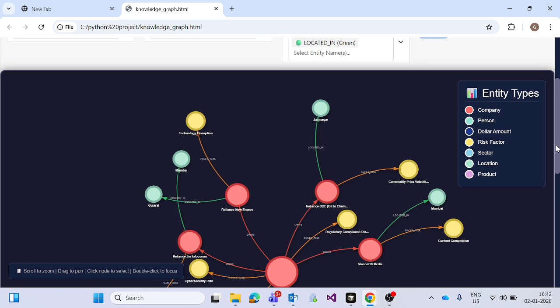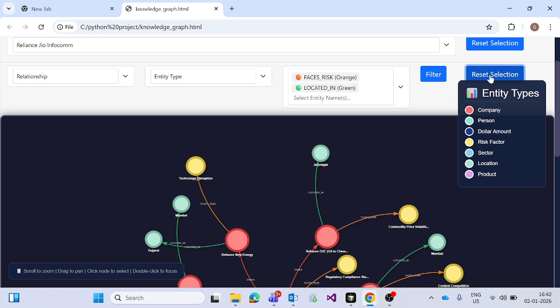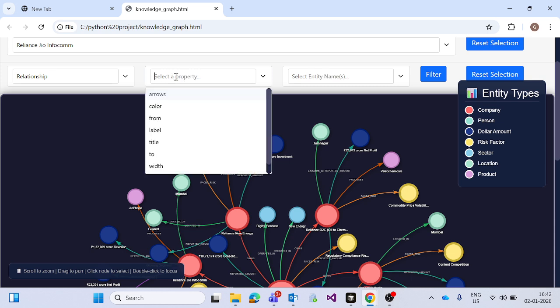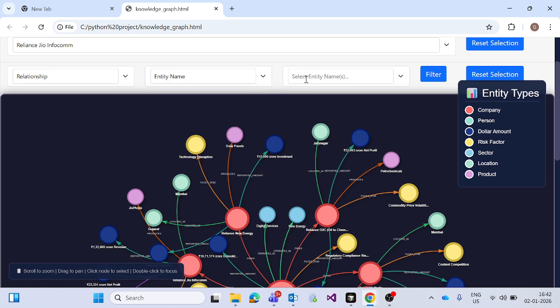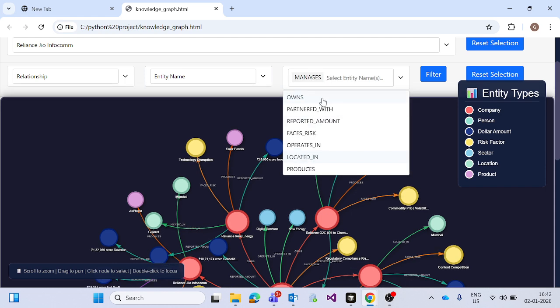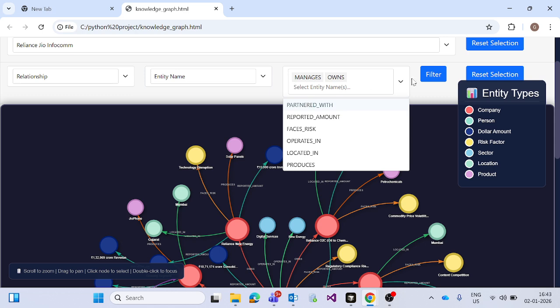If I clear the selection, I can put in any other filter, like relationship, target company, or business entity name. I can check who is managing and who is the owner.